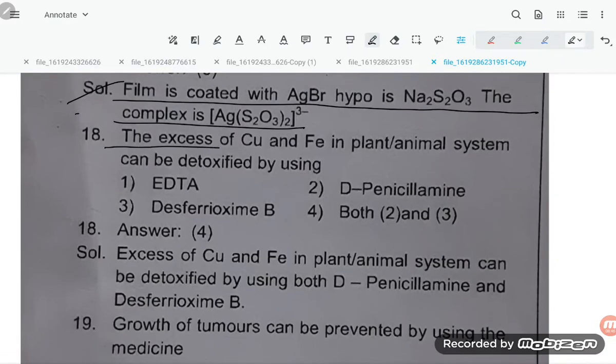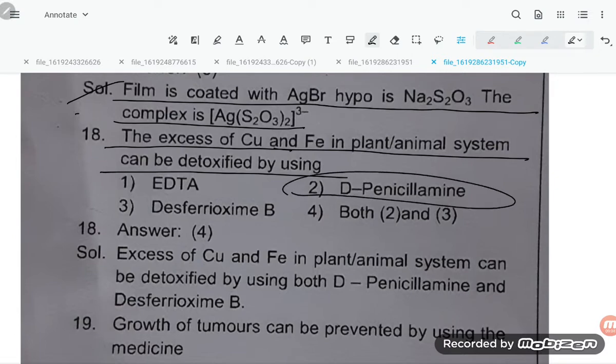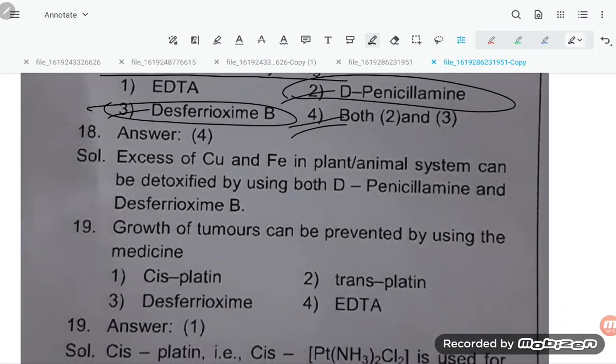The excess of Cu and Fe in plant animal system can be detoxified by using both 2 and 3, D-penicillamine and desferrioxime. So options 2 and 3 are correct, so option number 4 is correct, student. That also you have to memorize.